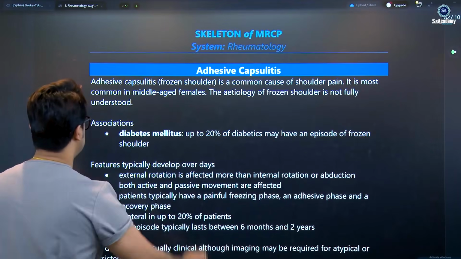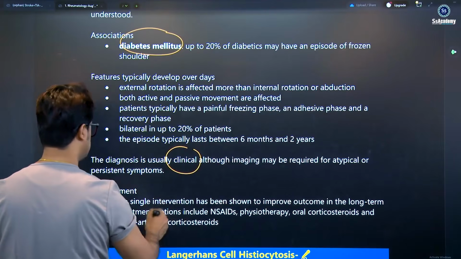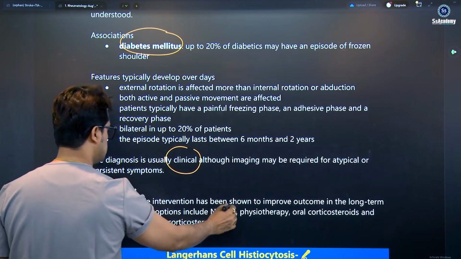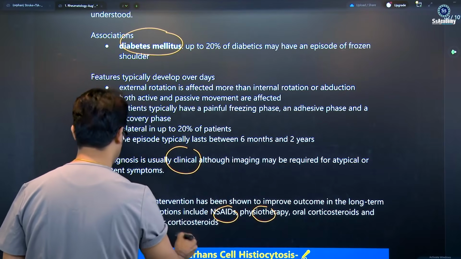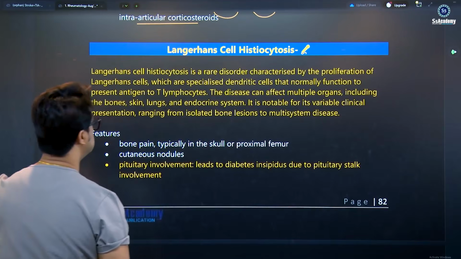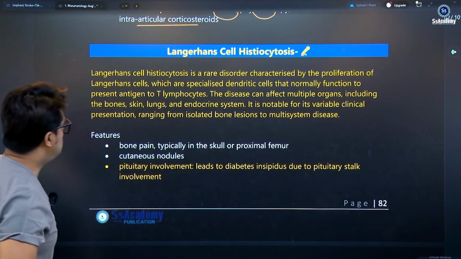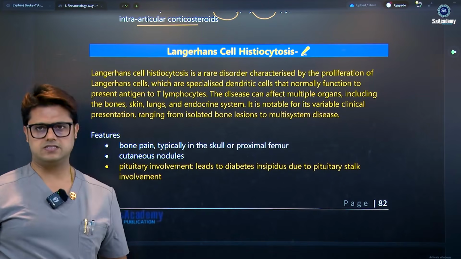Adhesive capsulitis is associated with diabetes mellitus. Diagnosis is clinical, although imaging may help. For management, no single intervention has been proven; treatments include analgesics, physiotherapy, oral corticosteroids, and intra-articular steroids. And now the Langerhans cell histiocytosis. Yes, my dear doctor, this is an important topic.